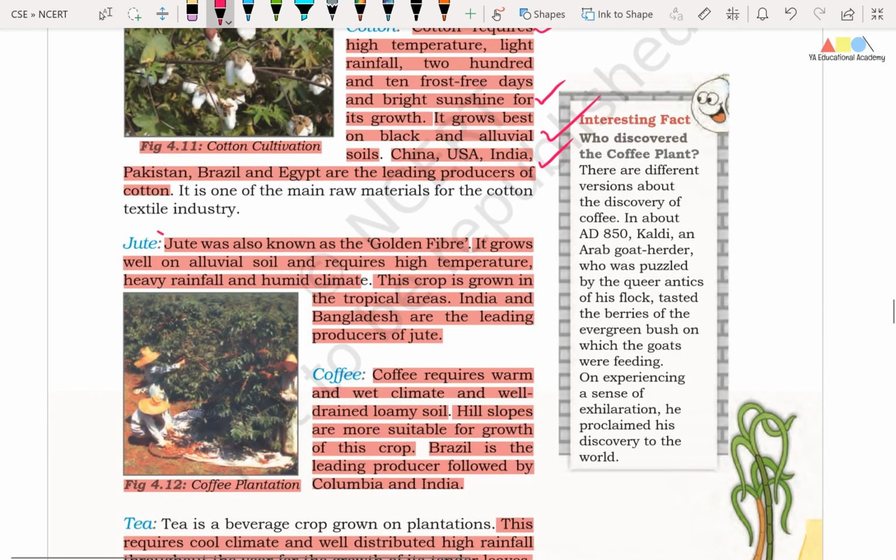Right friends, one more important crop, that is jute. Friends, jute was also known as golden fiber. It grows well on alluvial soil and requires high temperature, heavy rainfall and humid climate. Friends, this crop is grown in the tropical areas. India and Bangladesh are the leading producers of jute.